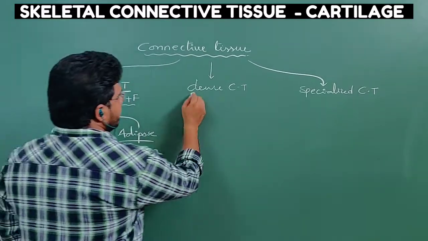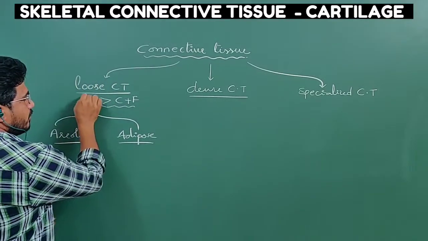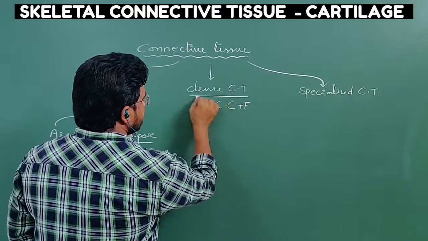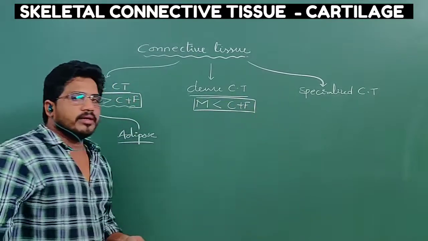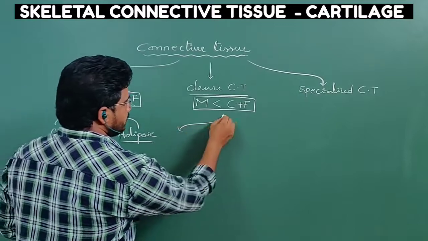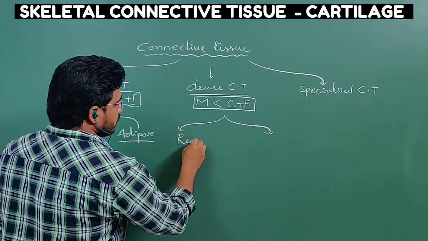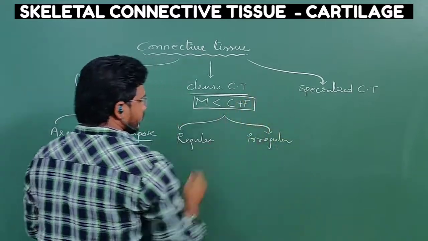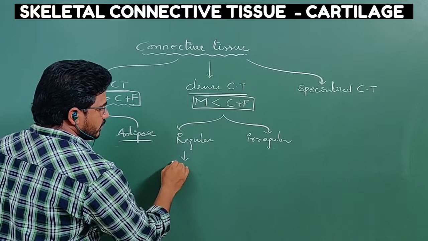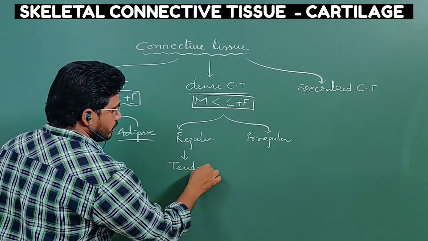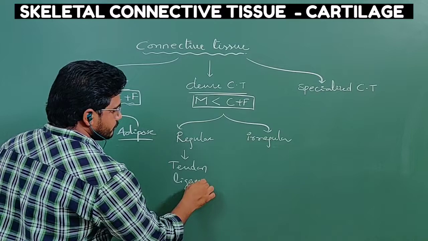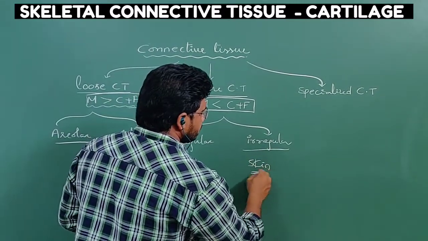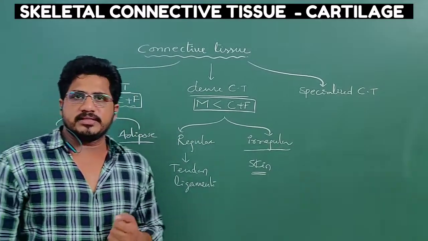Now, the second type is dense connective tissue. Here this formula will be reversed: matrix is less than cells plus fibers. Dense connective tissue is of two types, dense regular and dense irregular. Dense regular, nothing but tendon and ligaments, and dense irregular, for example, skin. Till here we had discussed.